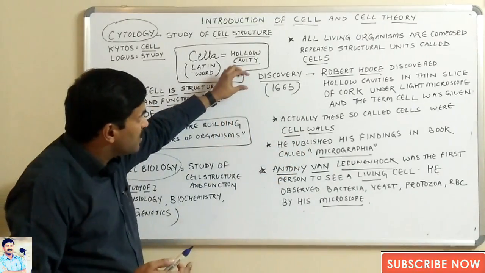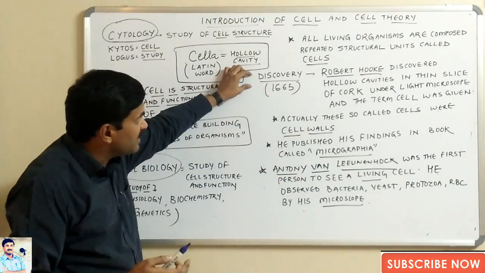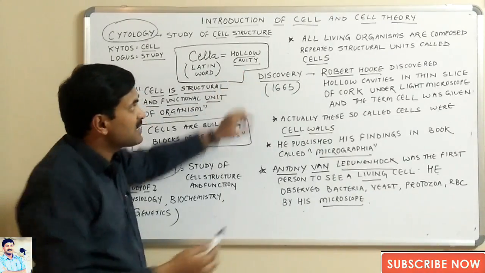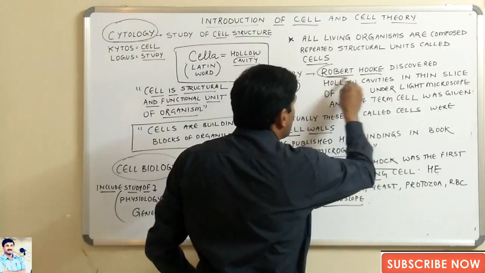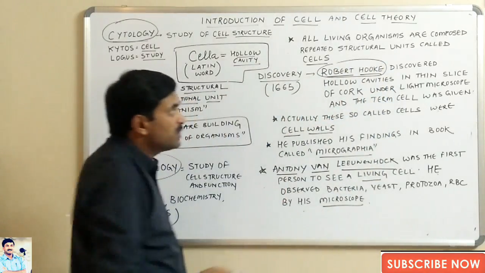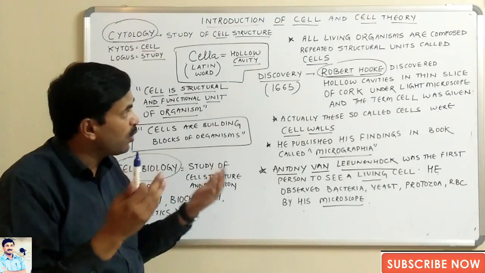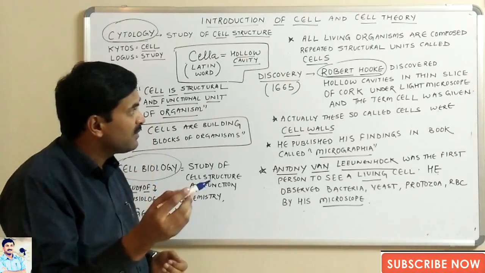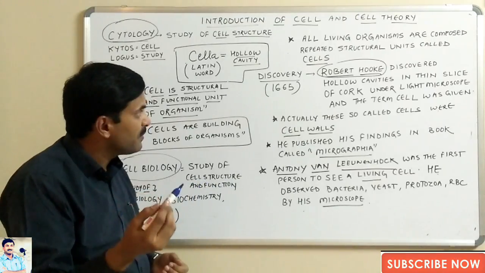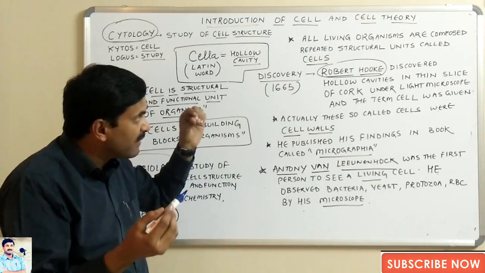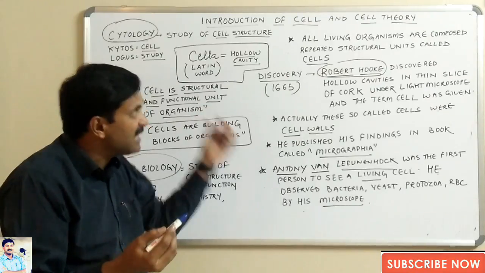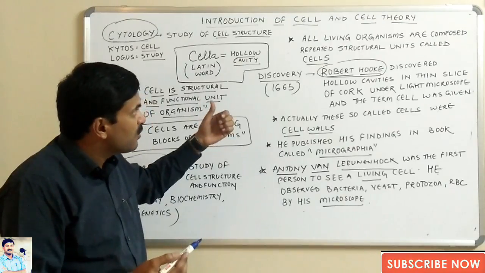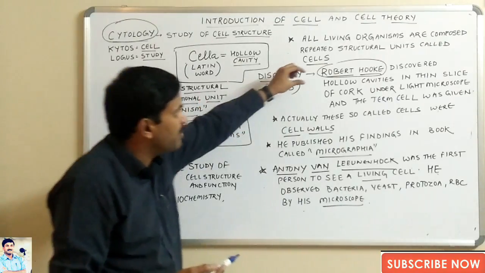Now we will be talking about the discovery. In the year 1665, there was a scientist known as Robert Hooke, who discovered certain hollow cavities from a thin slice of cork under his light microscope, and these hollow cavities were called cells by Robert Hooke. Then the credit for the discovery of the cell goes to Robert Hooke.